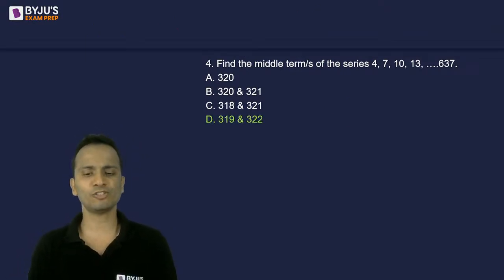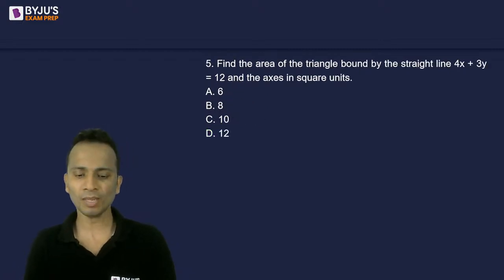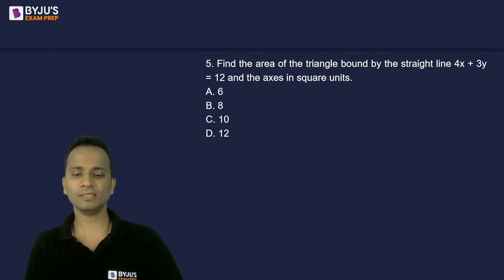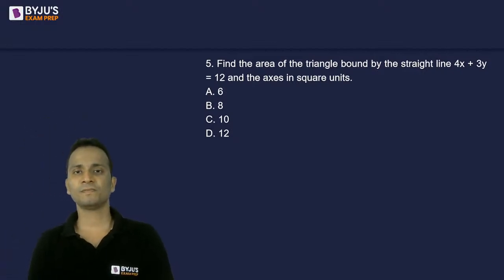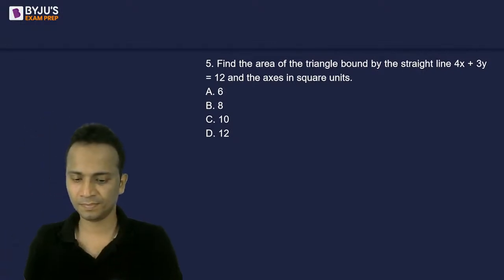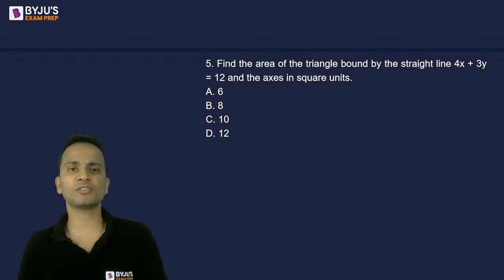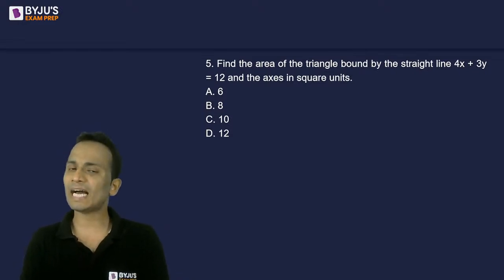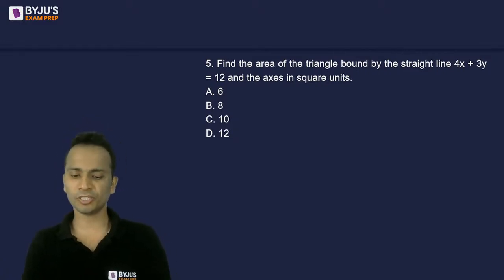Okay, all right. So that was question number 4. Let's quickly move on to the fifth question. Fifth question, easy one. 30 seconds. You need to give me an answer. Find the area of the triangle bound by the straight line 4x plus 3y equal to 12 and the axes, in square units. So you'll have to give your answer in square units. A very easy question.